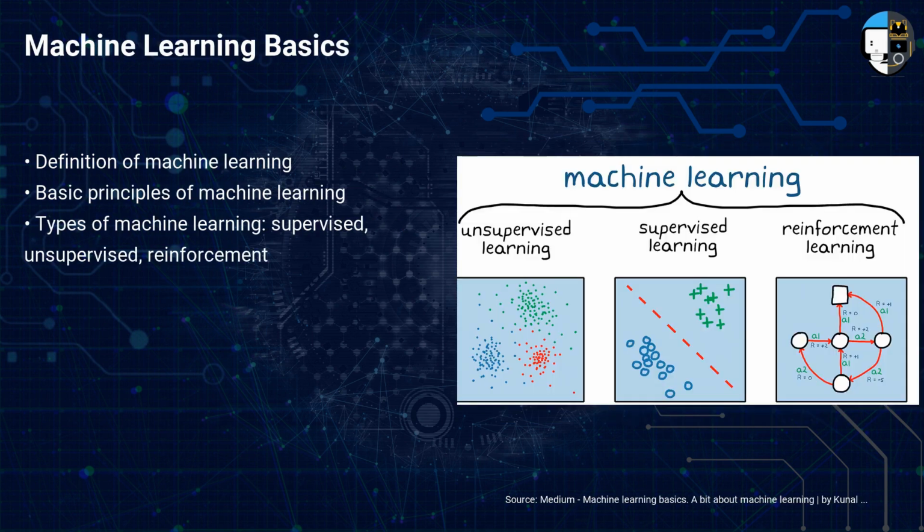Machine learning is a subset of AI that involves the creation of algorithms that allow computers to learn from and make decisions or predictions based on data. The three main types of machine learning are supervised, unsupervised, and reinforcement learning. Each type has its unique uses and applications.